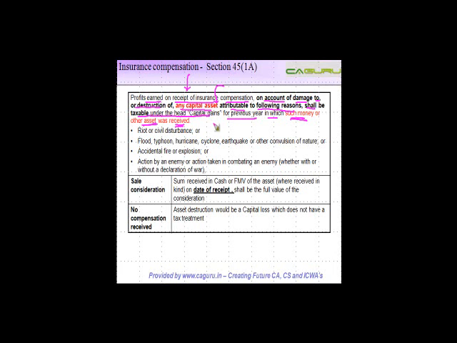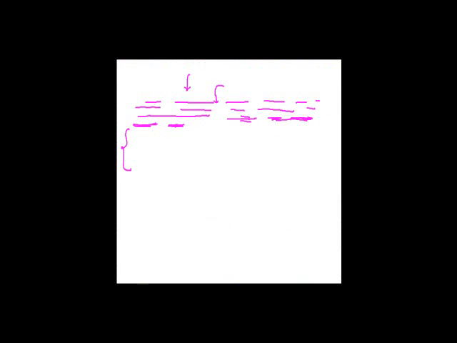Two things which you need to note here is that one, the damage has to be because of one of these four reasons, right? And the second is that the taxation is not in the year when the damage happens. The taxation is in the previous year in which such sum of money or other assets was received. So let's say if the destruction happens in financial year 10-11 and you receive the money in 11-12, the taxation is going to happen in 11-12 and not the year when the destruction happened.